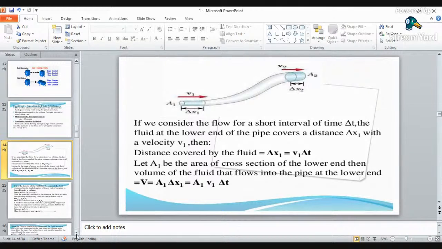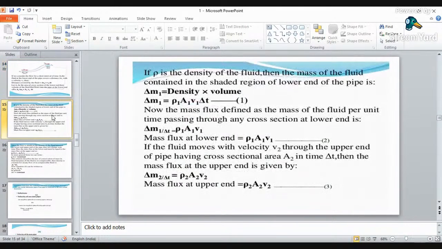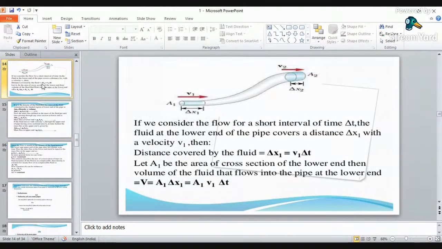If you have to derive it, here I have mentioned that mass is nothing but density into volume. Consider a pipe having sections 1 and 2. At section 1, there will be A1 as the area, V1 as the velocity, and delta x1, a small part I am taking. At the end, there will be A2, V2 as the area and velocity, and delta x2 is the length there.